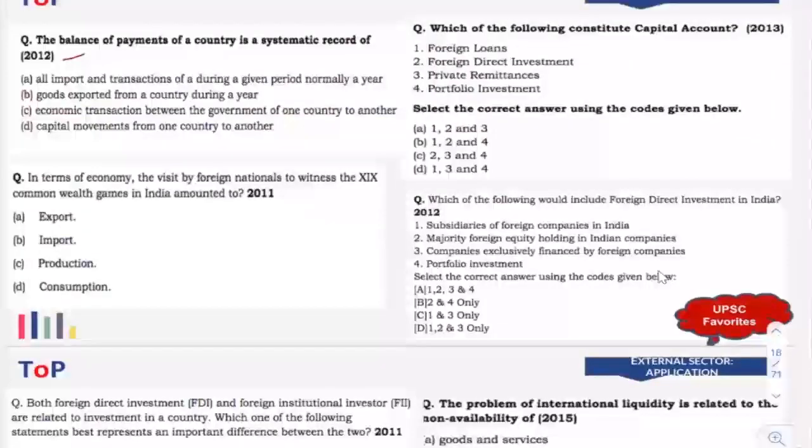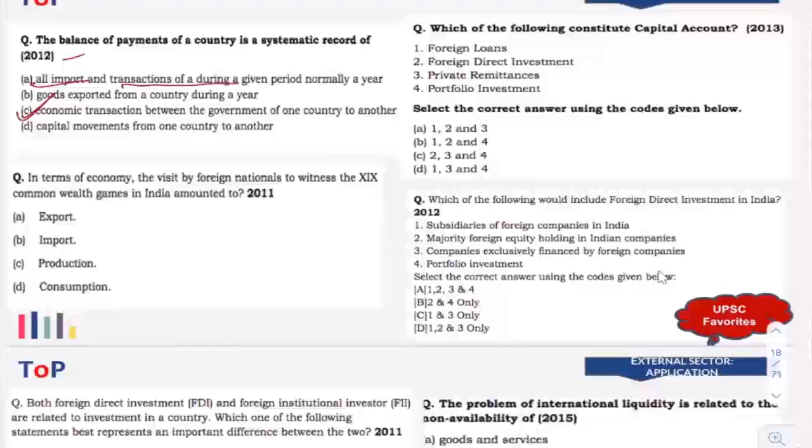It is the economic transaction between the government of one country to another. The simple definition, right? You can easily eliminate all other options. All import and export transactions of a country during a given period. No, it is not just import and export, right? Goods exported from a country during a year. No, that's also wrong. Capital movement, again wrong. So simple. Answer is C, economic transaction between the government of one country to another.